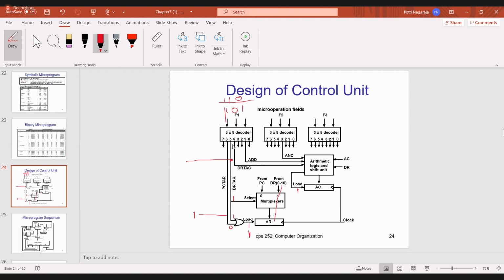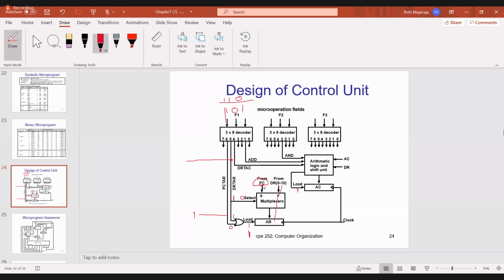Sixth line is 1. So by default all outputs are zeros. So this fifth line has to be 0. When the selection line is 0 for the multiplexer, which input line will be selected? The 0th input line will be selected. So the 0th input line is connected to which register?